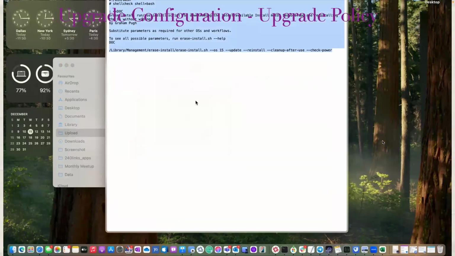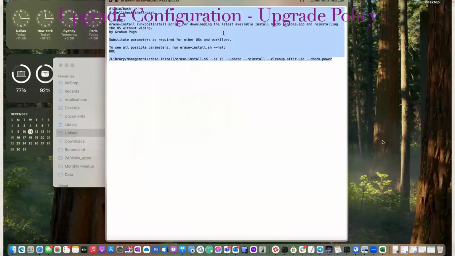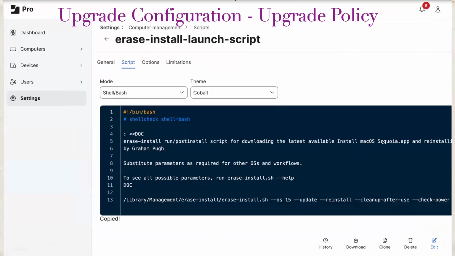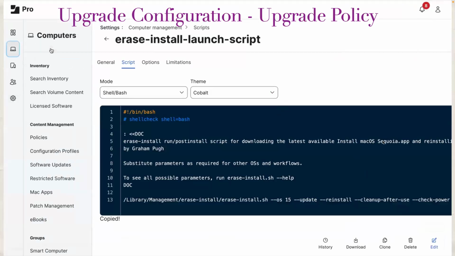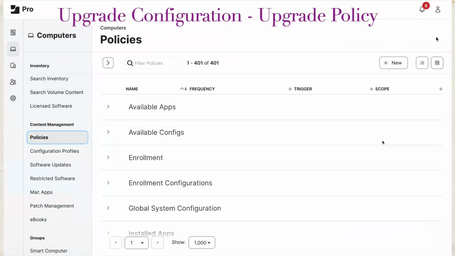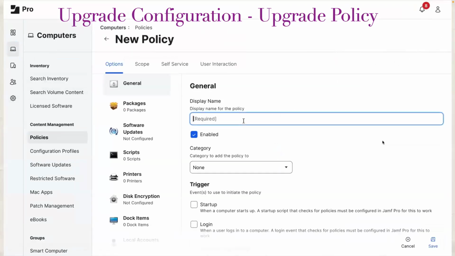Copy the content. Again, it's from Graham, right? Copy the content, go back, paste the content. And this will basically help you to upgrade to macOS 15, which is Sequoia. Save the file. Now that we have the package and script both ready, let's create the policy for the upgrade.